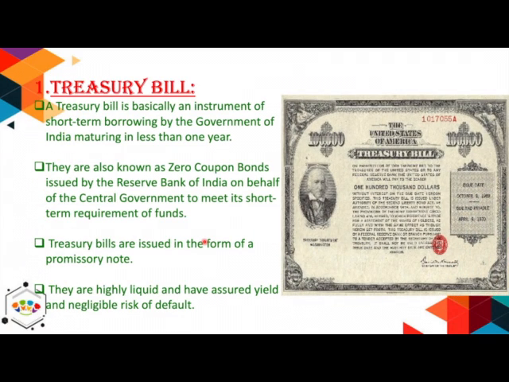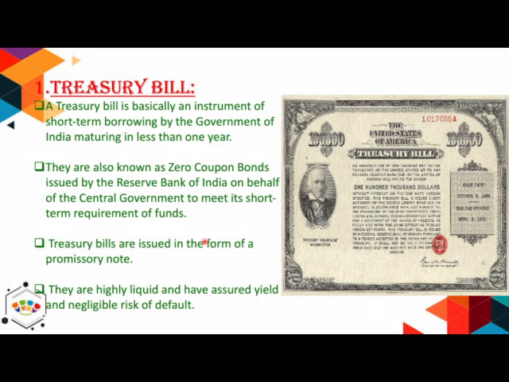The first one is treasury bill. Treasury bill means that short-term instrument which the central government issues to the financial institutions or the general public in order to meet its short-term financial needs. Its maturity period cannot be more than 1 year. They are issued by the RBI on behalf of the central government.